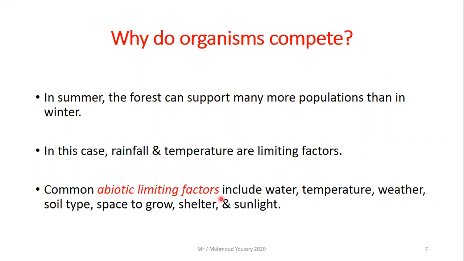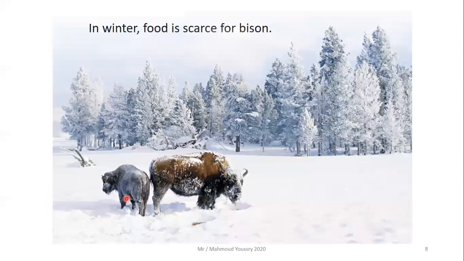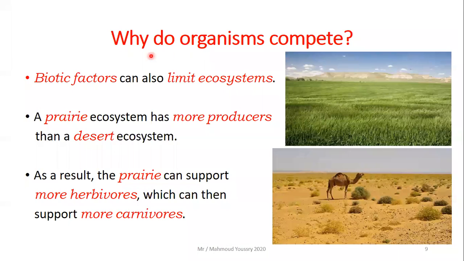Common abiotic limiting factors include water, temperature, weather, soil type, space to grow, shelter, and sunlight. For example, in this picture here, we have bisons. Bisons are the American buffaloes. In winter, the food is scarce for bison. There is not enough food, or the food is hard to get for bisons.